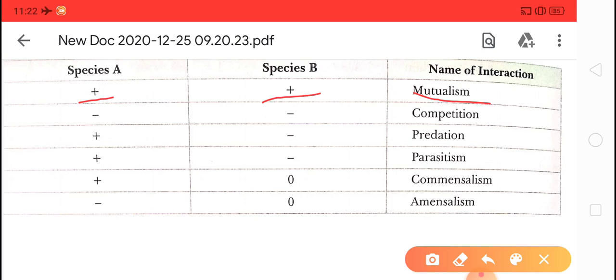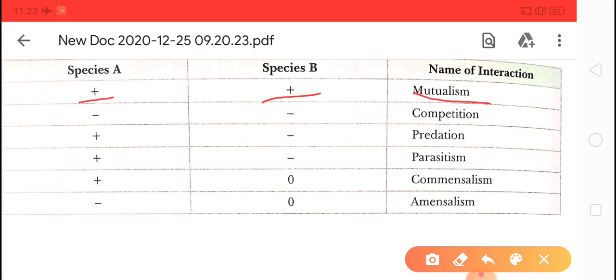Then predation, in which one species gets the benefit and the other is harmed. Next is parasitism, in which one species gets the benefit and the other species is harmed. Next is commensalism, in which one species benefits and the other neither benefits nor is harmed, it stays neutral.